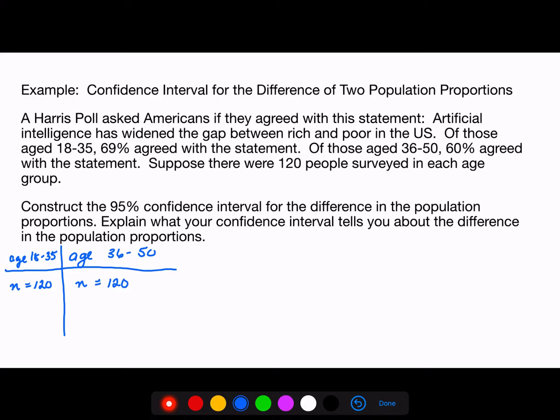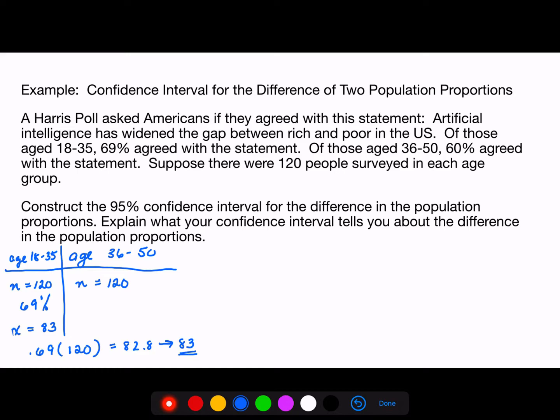For the younger group, 69% agreed with the statement. So we have to find out how many people that was. We would need to find 69% of 120 people. If we do that, we get a value of 82.8, which we need to round up to a whole number, 83. So roughly 83 people out of the 120 agreed with the statement.